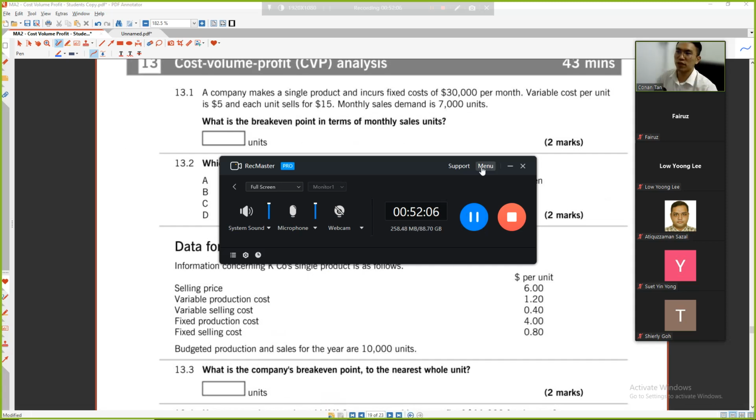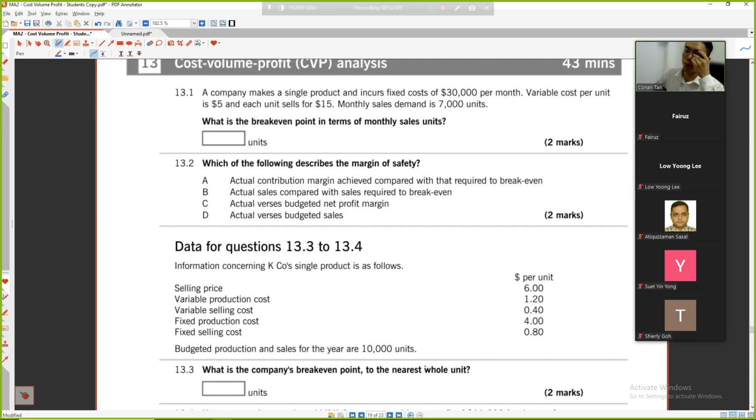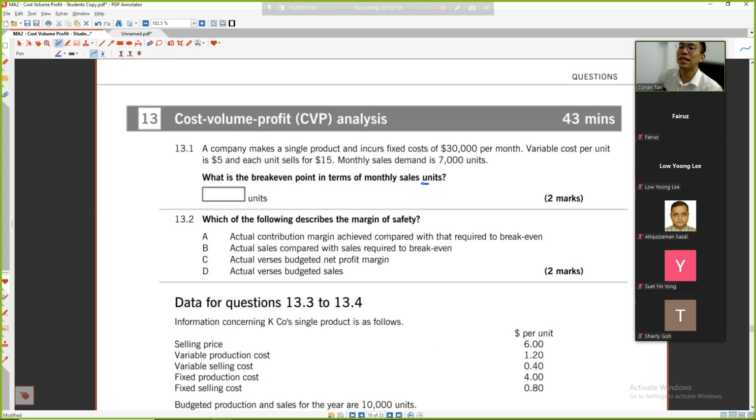First question. Break-even point in terms of units, easy. We don't even need to use the CS ratio. The ratio is for you to calculate, but here you use fixed cost divided by contribution per unit. Fixed cost is 30,000, sales is 15, variable cost is 5. So each unit I'm earning a contribution of 10. So you divide, which means I need to sell 3,000 units.